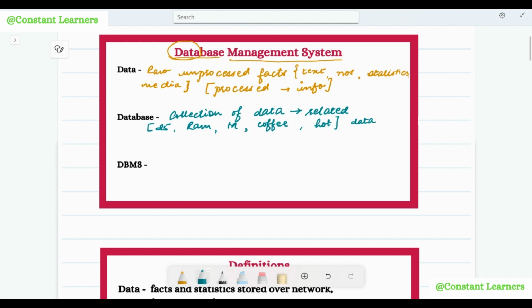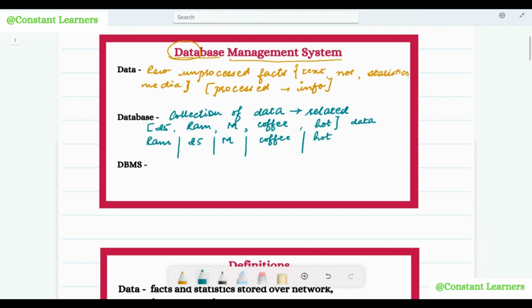Not yet, right? But let's say I have the name Ram, who is 25 years of age. Then he is a male, M. He likes to drink coffee and he likes his coffee hot. Now this data is making some sense to us, right?